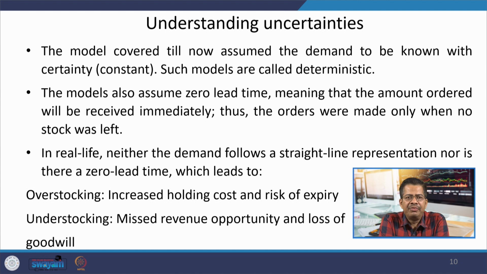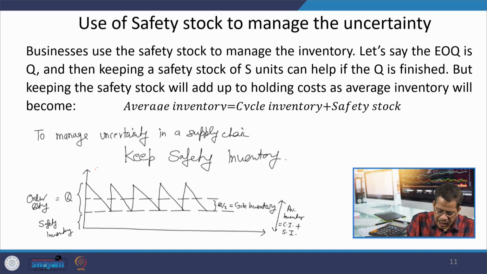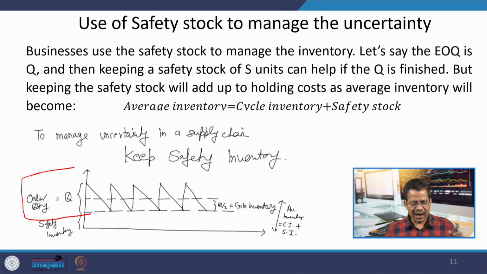We are not going to work with certain models in our practical lives. So, whenever the uncertainties are there, how can analytics help us in taking care of our uncertainties? Like you see in this particular diagram, the upper part of the diagram, up to this level, is the same model which I discussed a few minutes back. But actually what is happening, because there are uncertainties, I have to keep some cushion with me.